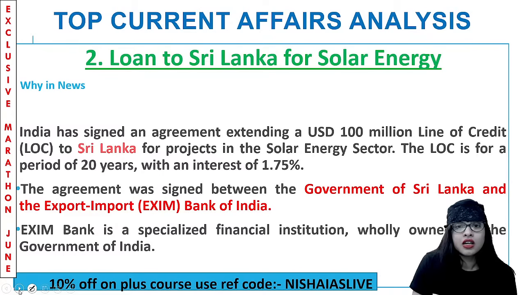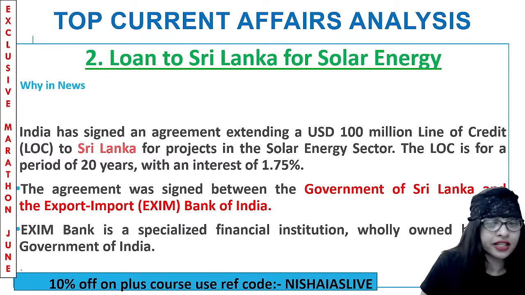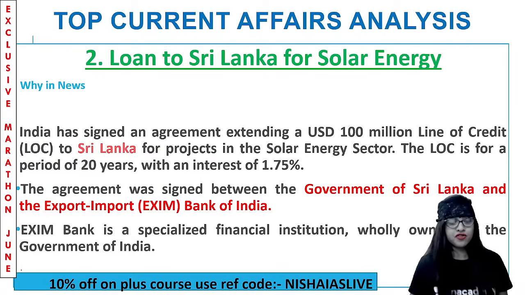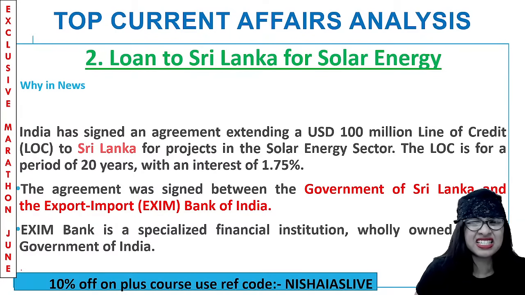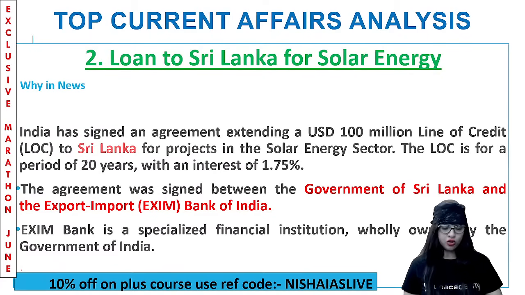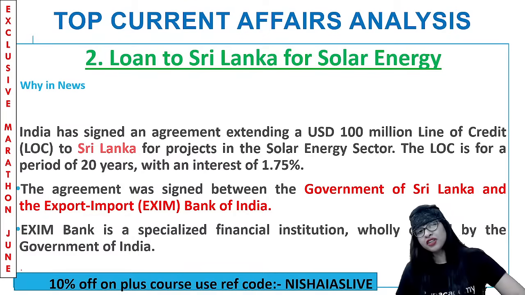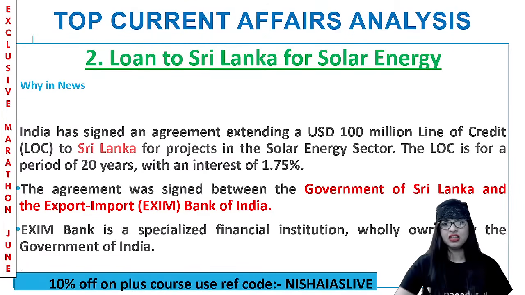Perfect. Now, the next important topic is the loan to Sri Lanka for solar energy. Why we studied this particular topic is because recently, in the month of June 2021, India signed an agreement extending a US $100 million LOC, line of credit, to Sri Lanka, basically for projects in the solar energy sector. We all know that the solar sector, which comes under renewable sources of energy, is indeed the most important sector for us. So in view of that, India signed an agreement with our neighbor Sri Lanka, extending a US $100 million line of credit.